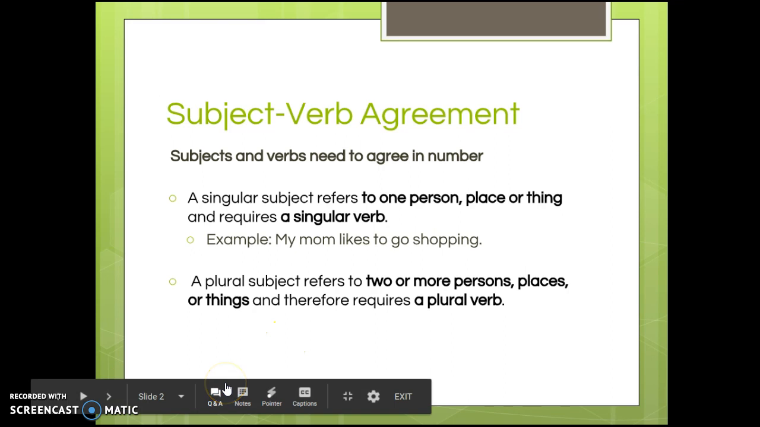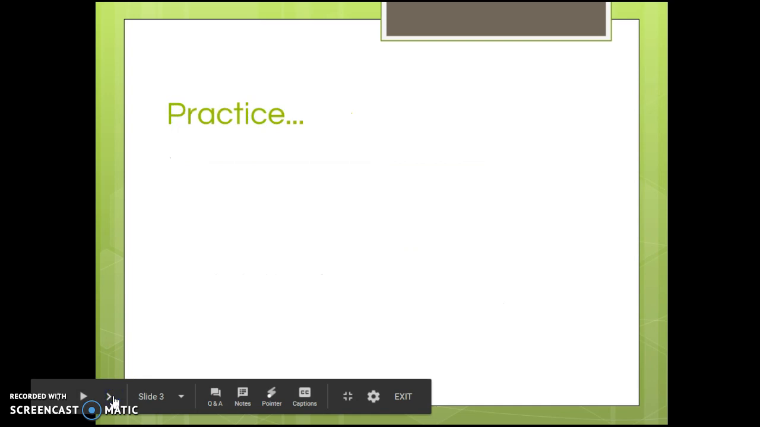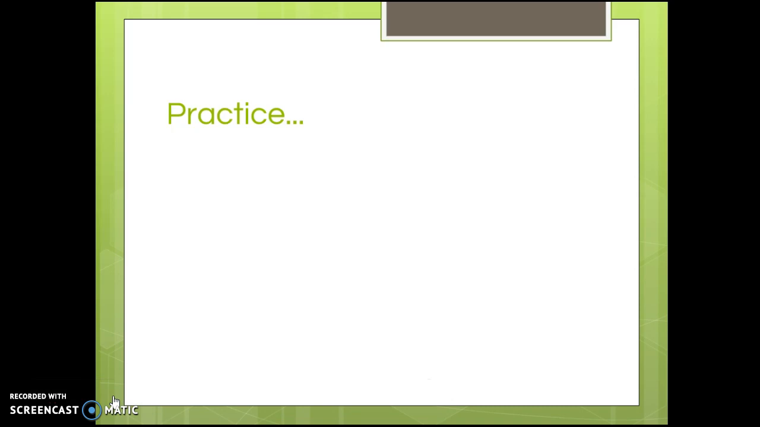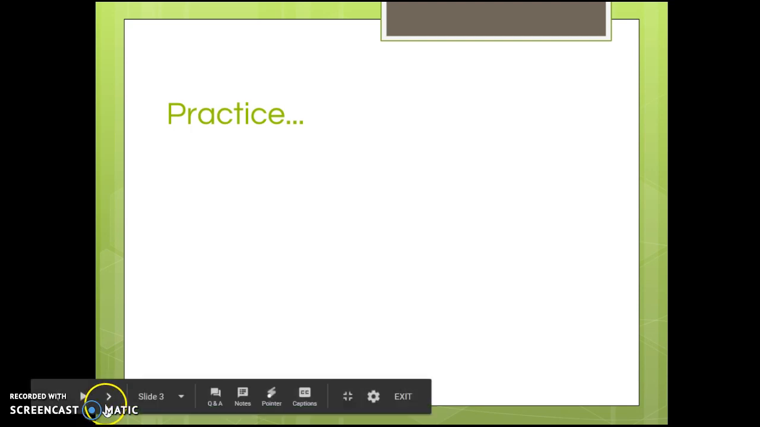A plural subject refers to two or more persons, places, or things, and therefore requires a plural verb. So in this case, my parents like my new shirt. Now parents is a plural subject and requires a plural verb, like. So you always want to make sure that they agree in number. So let's just practice that for a second. Go ahead and pause the screencast and do the first 6 problems where you're just identifying the main subject in each sentence and indicating whether it is a singular or a plural subject. So go ahead and pause now.